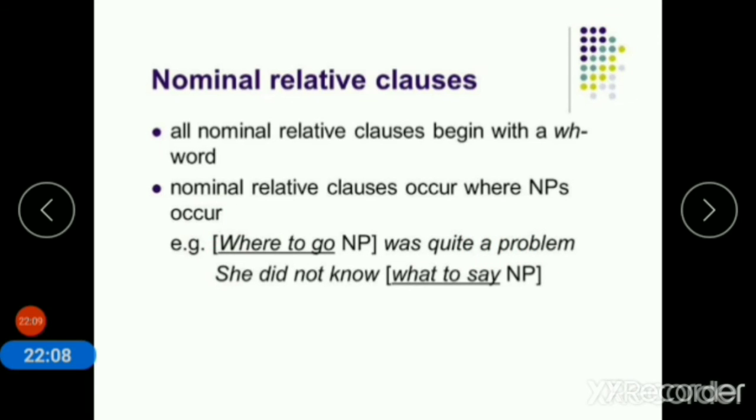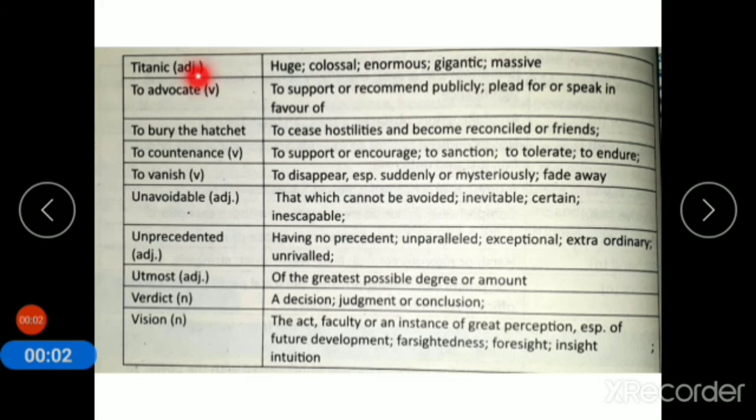So where to go, the phrase enclosed in brackets, is a noun phrase. So where is a nominal relative clause in this sentence. She did not know what to say. In this sentence, what to say is a noun phrase, and a nominal relative clause occurs in this.